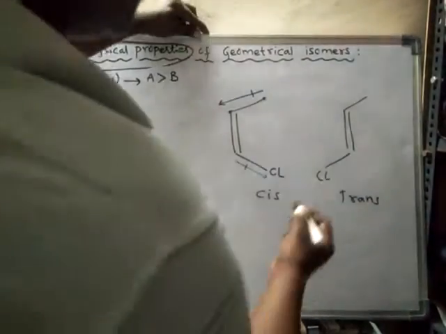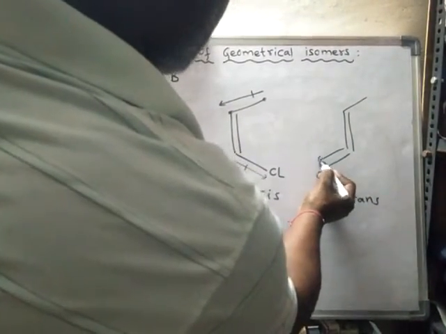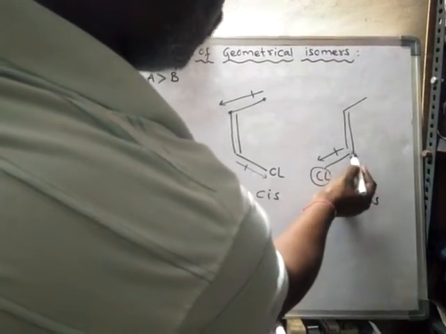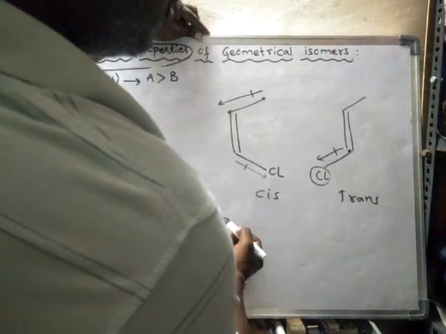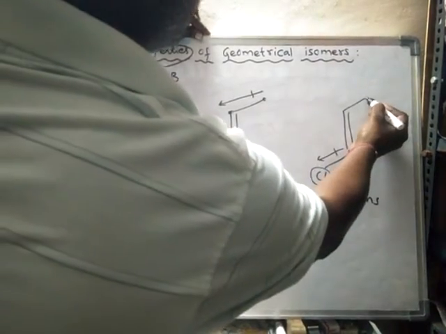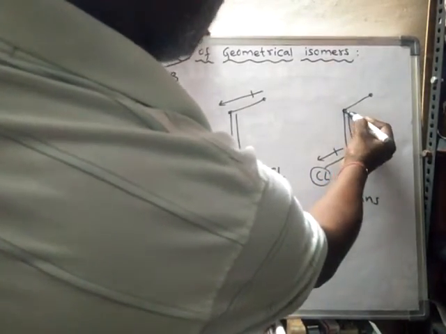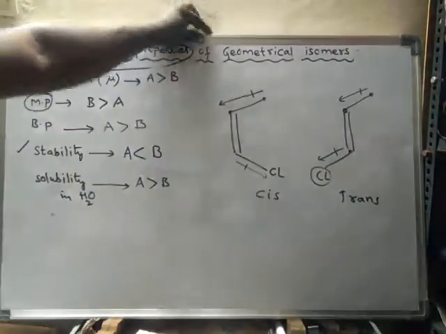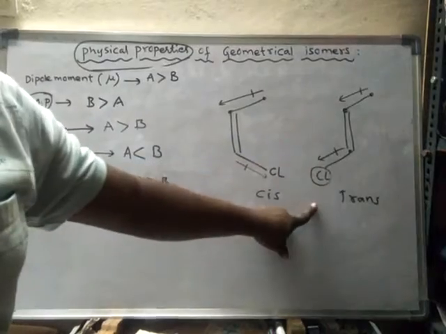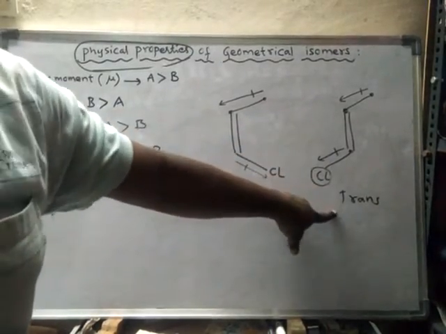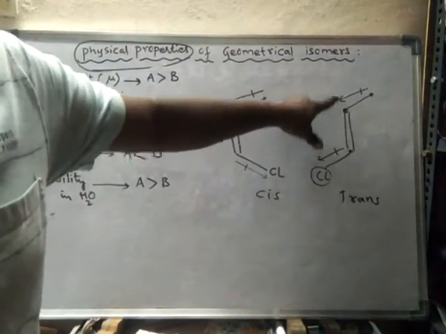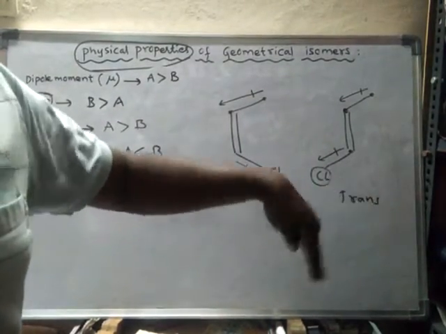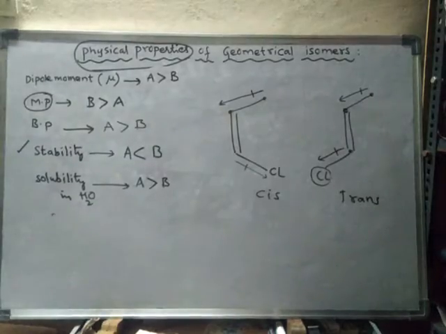In trans form, the dipole moment will be in this direction, towards chlorine, because it is more electronegative than this carbon. And here, this carbon is more electronegative, hence the dipole moment will be in this direction. So in such compounds, in the trans isomer, the dipole moments are added. So this is exactly opposite to our previous discussion.